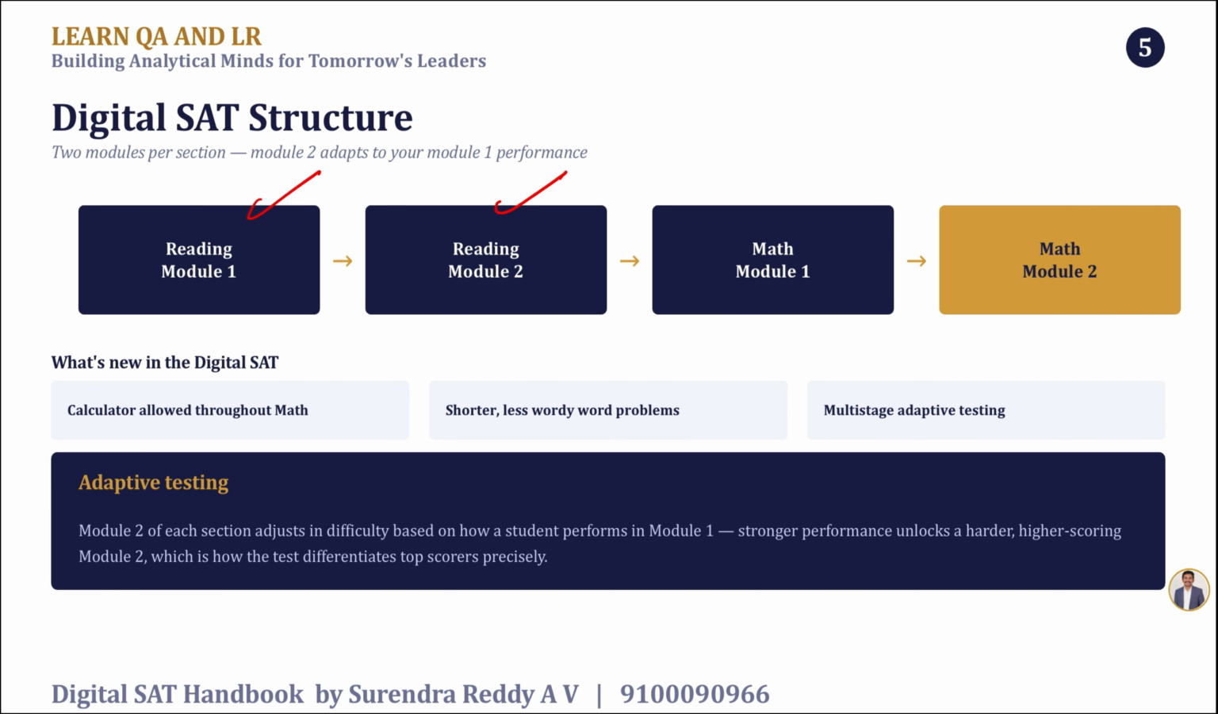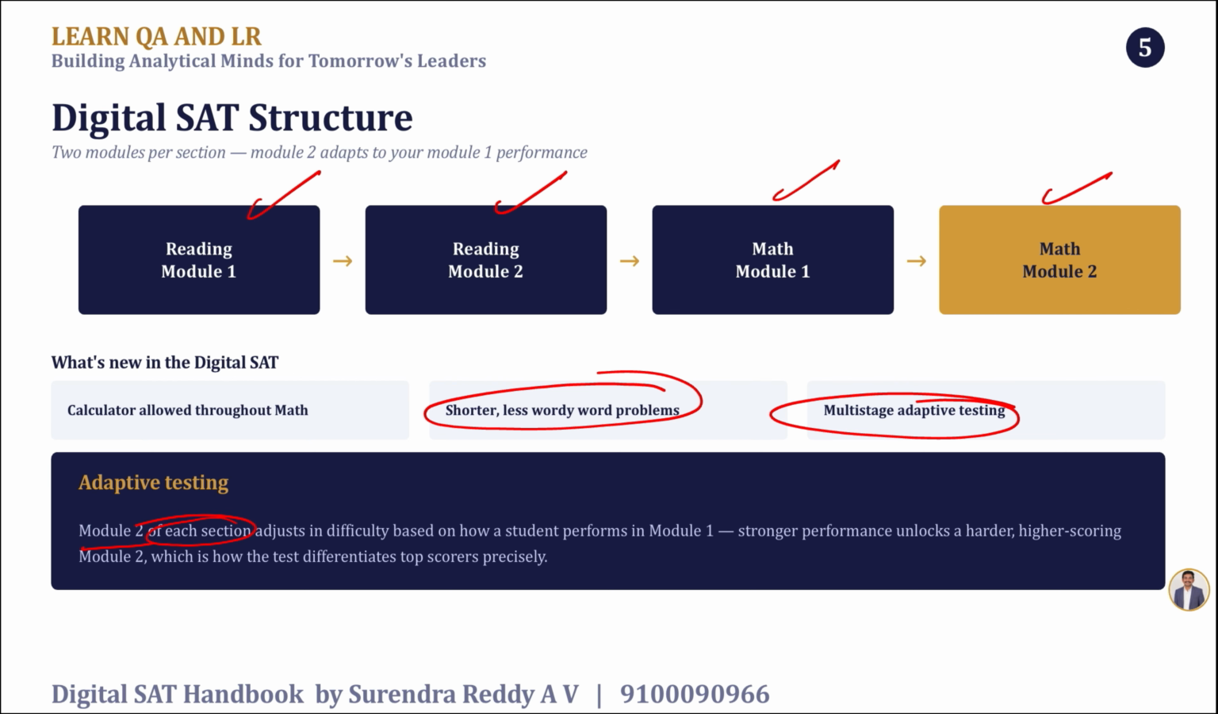What is the structure of the digital SAT then? You will have 2 reading modules followed by 2 math modules, and a calculator is allowed. You will have shorter and very few word problems. It is multi-stage adaptive testing. What is the meaning of adaptive testing? Module 2 of each section adjusts its difficulty based on how a student performs in module 1.